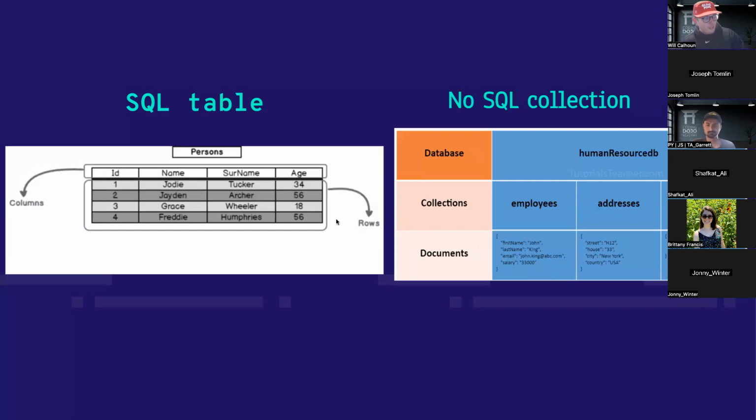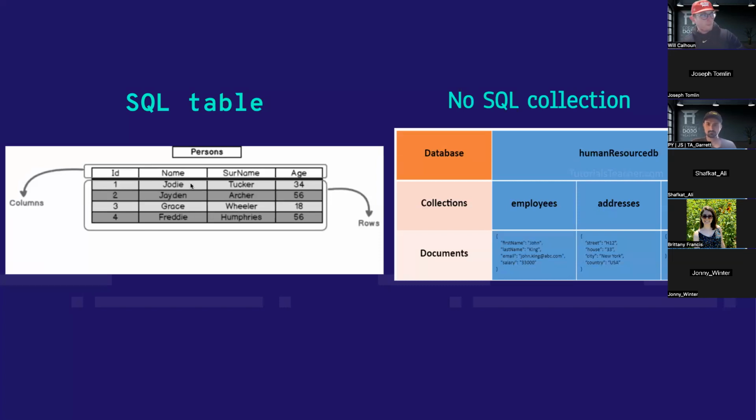Now, this is kind of an older school ideology. It's still very popular, so don't hear that as a negative. But it's kind of rigid. Every row within my table of a relational database must have the same exact columns of information. Let's say I have a name and surname, and in the middle I have a middle name.